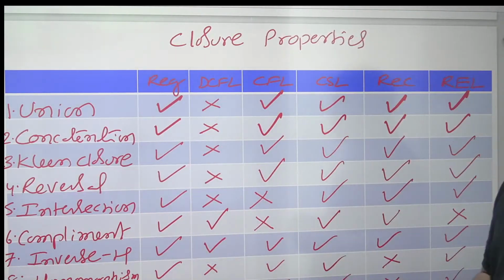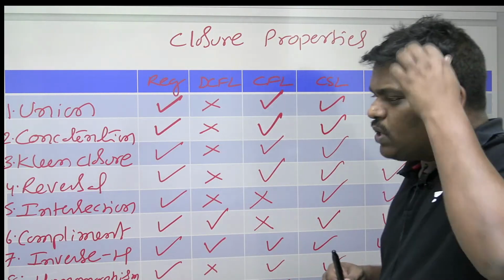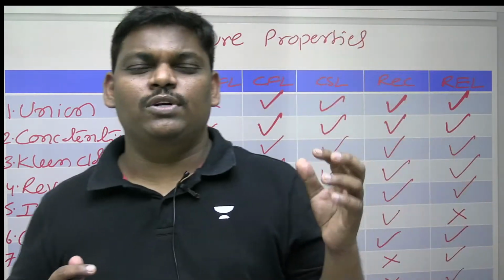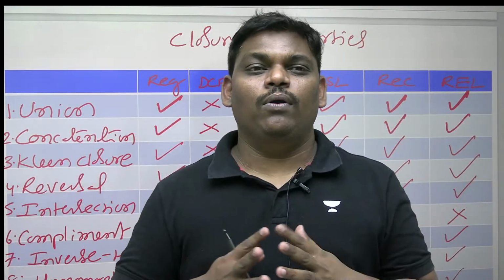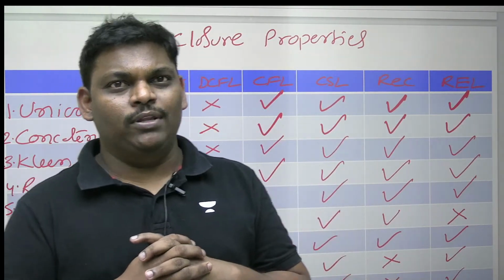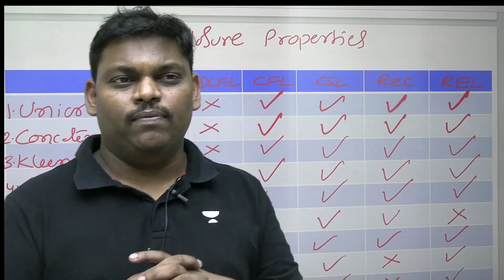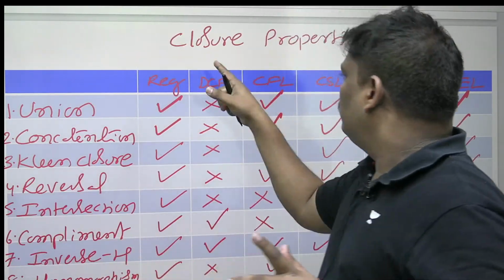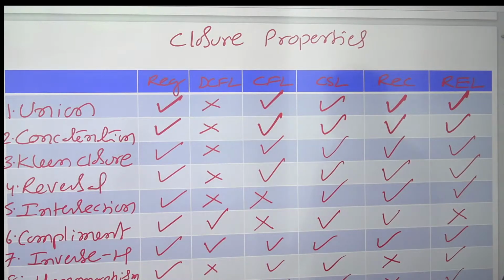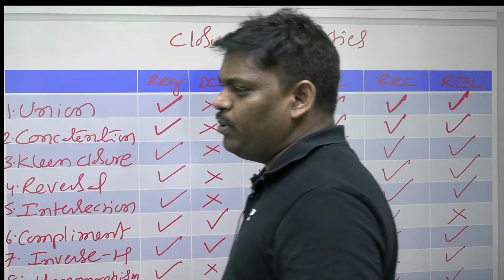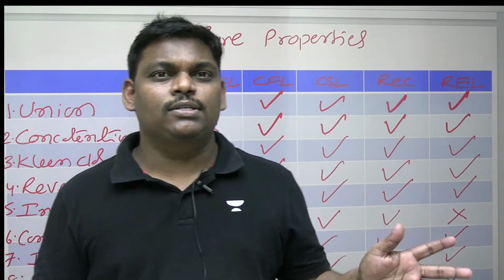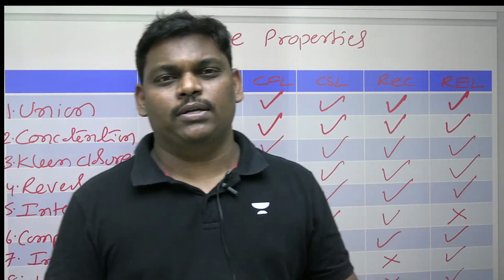Listen everyone. I am going to discuss one table now, that is closure properties. If you study this table properly, you are going to get 4 marks.